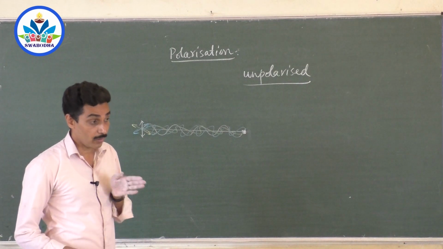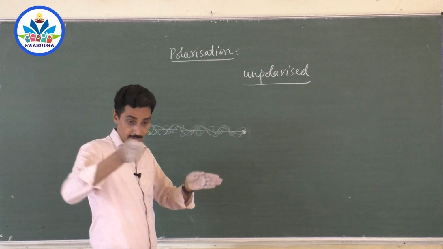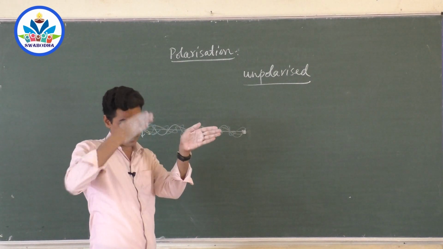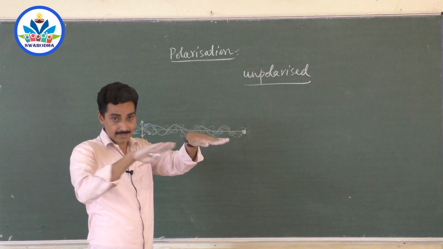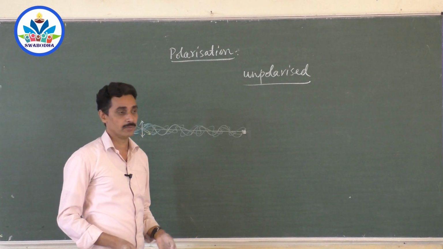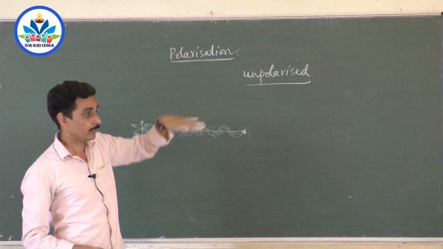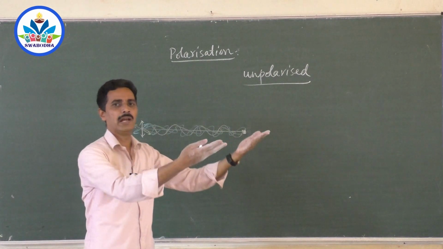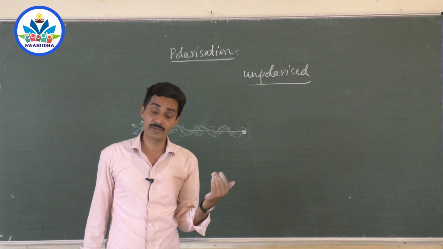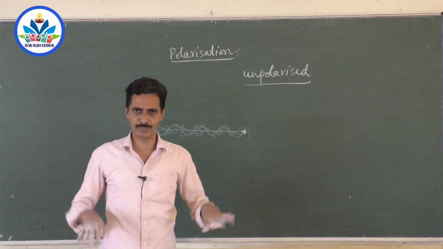And now if you go on searching the wave along the thread, is there any wave like this? Yes, there is a wave like this, because sometimes I'm vibrating it like this also. Is there any wave like this? Yes, I am vibrating like this anywhere. It's an unpolarized wave. The vibrations are in this plane, in this plane, everywhere. Vibrations are not confined to a single plane. Vibrations are found in all the planes. And that is an unpolarized wave, the simple wave that I have produced.